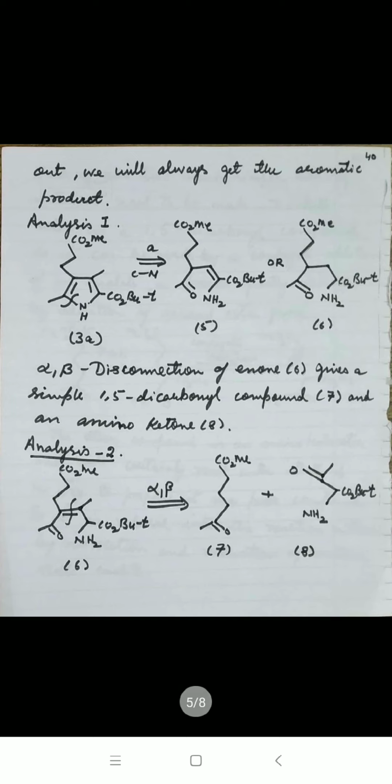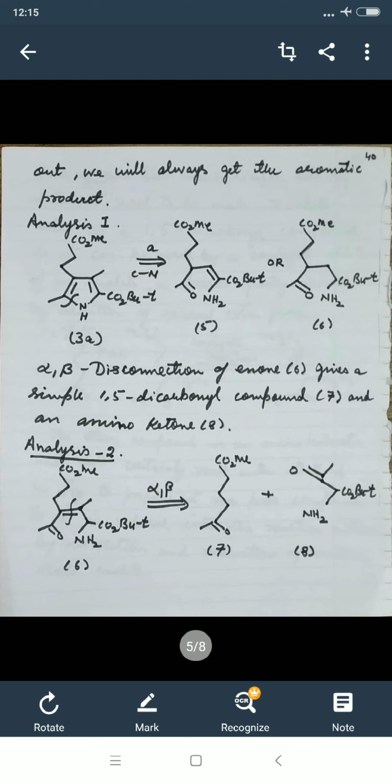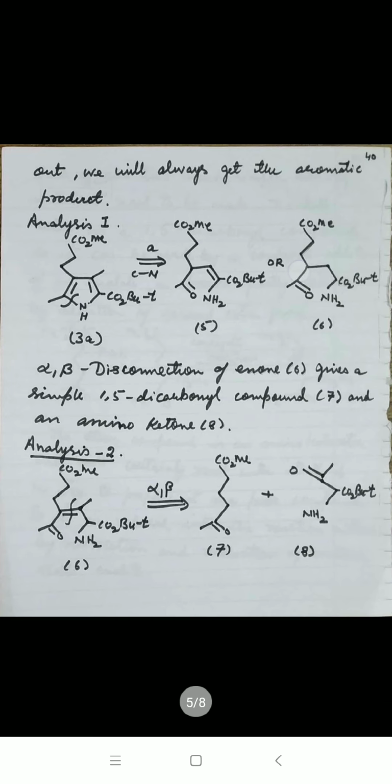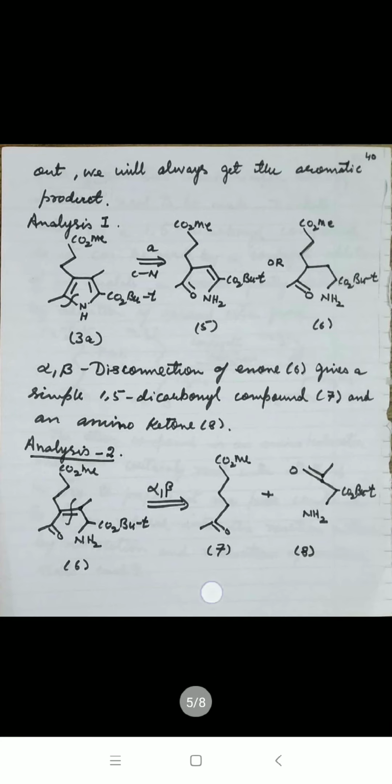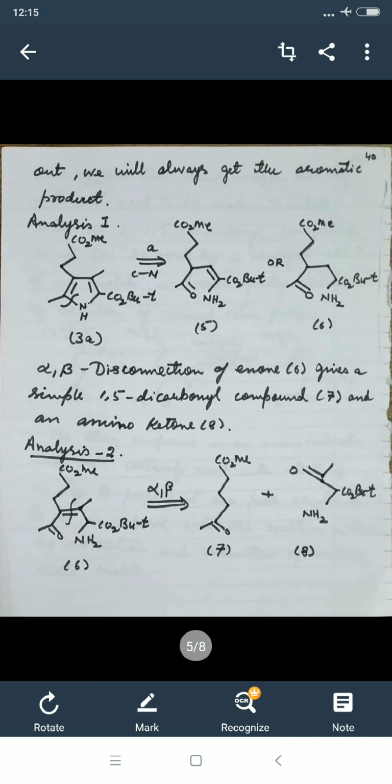Alpha-beta disconnection of enone 6 gives a simple alpha-beta disconnection. So alpha-beta disconnection of 6 will give the 7th and the amino ketone 8th.